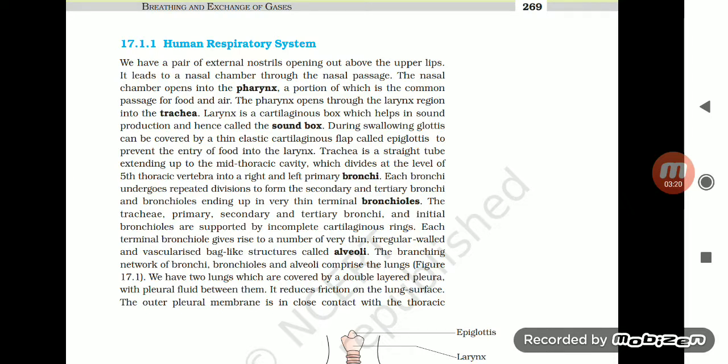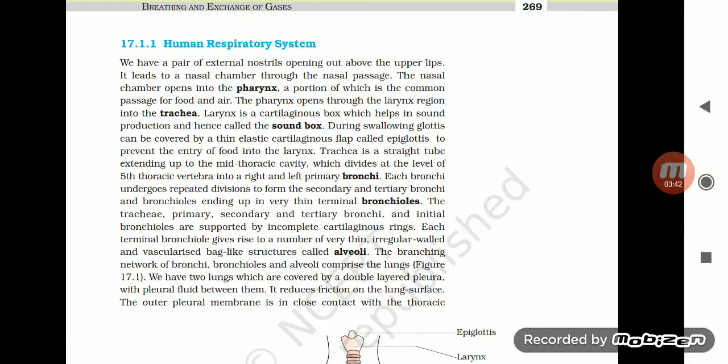The trachea, primary, secondary, and tertiary bronchi, and initial bronchioles are supported by incomplete cartilaginous rings. Each terminal bronchiole gives rise to a number of very thin, irregular-walled, and vascularized bag-like structures called alveoli. The branching network of bronchi, bronchioles, and alveoli comprises the lungs.